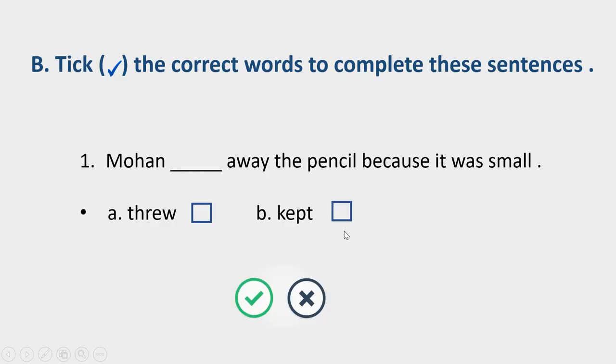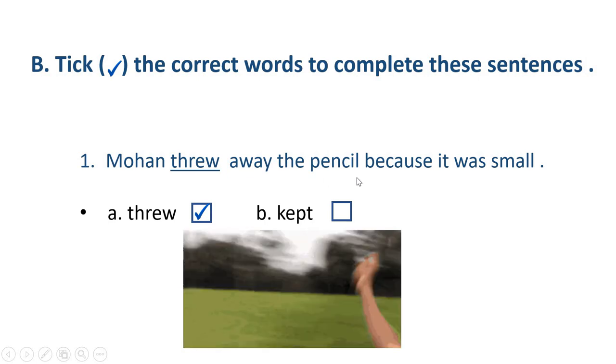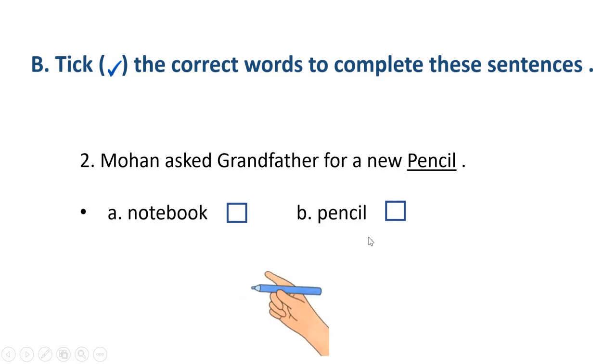Okay? Now B part. Tick the correct words to complete these sentences. First, Mohan dash away the pencil because it was small. Which is the correct option? The correct option is threw. Mohan threw away the pencil because it was small. Second, Mohan asked grandfather for a new dash. What is it? Notebook or pencil? The correct answer is pencil. Yes, Mohan asked grandfather for a new pencil. Who is Mohan? Mahatma Gandhi when he was a child.